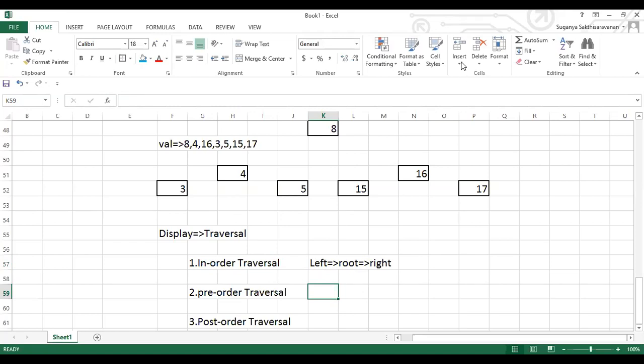For pre-order, what is the rule? Which is given first preference? For pre-order, it is all about left, root, right.